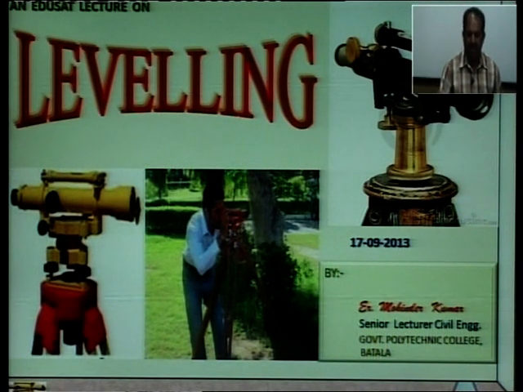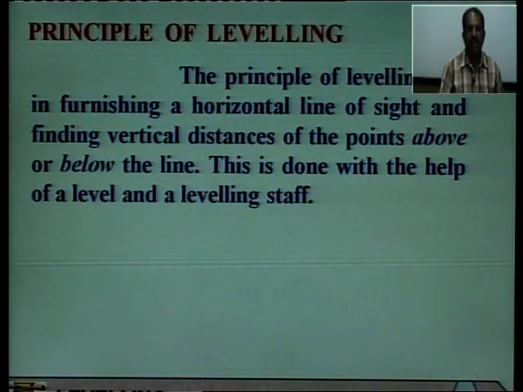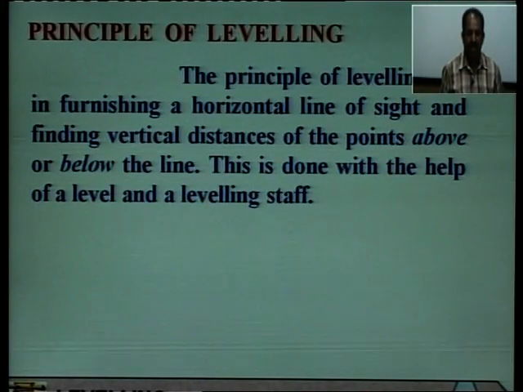So, what is the principle of leveling? The principle of leveling lies in furnishing a horizontal line of sight and finding vertical distances of the points above or below the line. This is done with the help of a level and a leveling staff, which we are going to study.